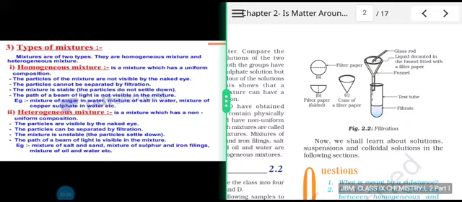And lastly, you come to the examples: homogeneous mixture, mixture of sugar in water, mixture of salt in water, mixture of copper sulfate in water. In case of heterogeneous mixture, you have mixture of salt and sand, mixture of sulfur and iron filings, mixture of oil and water.